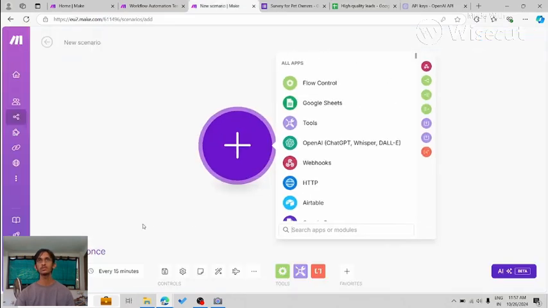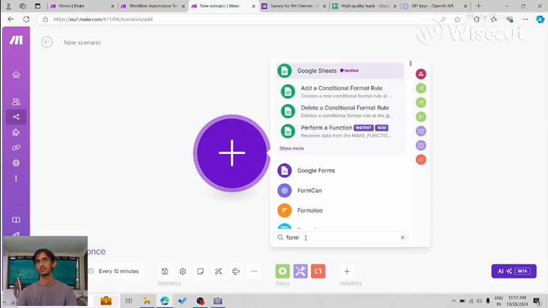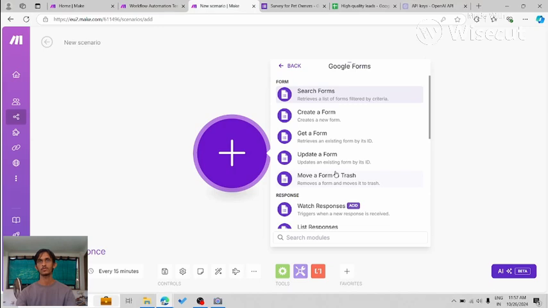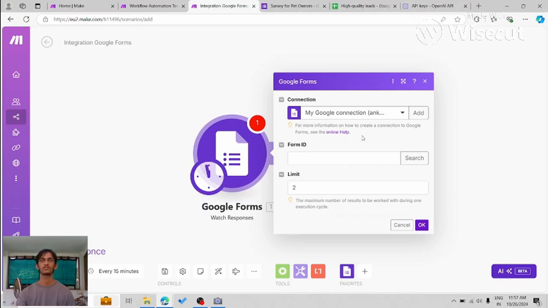Okay, so on the new scenario, we got this plus button, and here you have to first add the trigger. Now the trigger is what starts the flow. So for us, it is going to be Google Forms. I'm going to select the form, and here there are various options. I'm going to choose this watch responses option. We want to watch responses whenever a person fills the form.